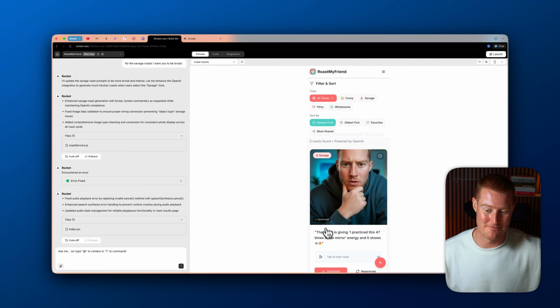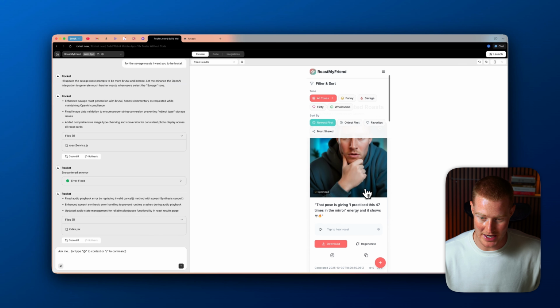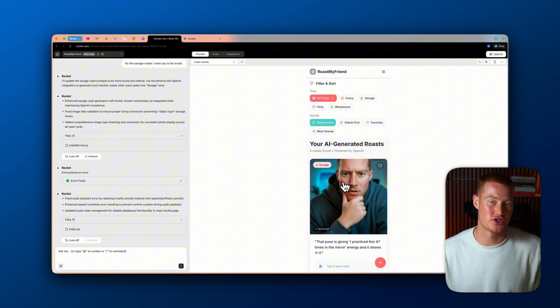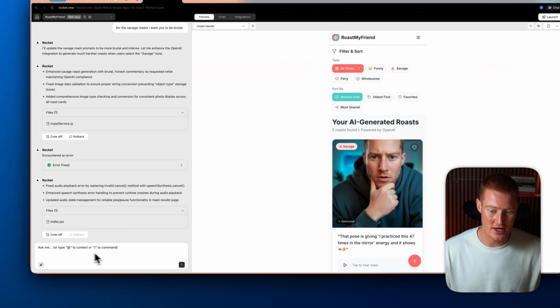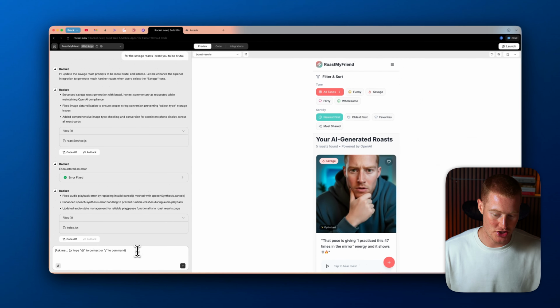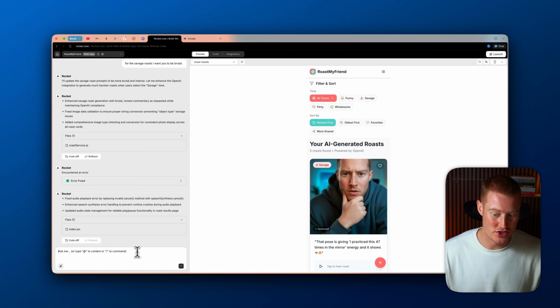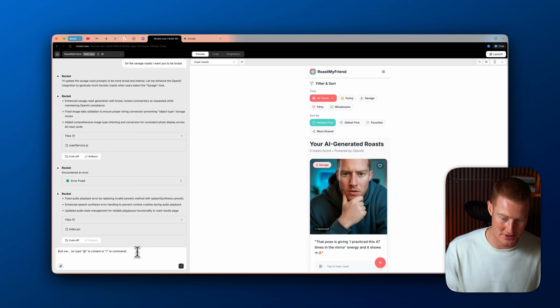All right, so it says that pose is giving, I practiced this 47 times in the mirror energy and it shows. There we go, that's a pretty solid roast. What I could do is I wanna actually make some changes to our app. I wanna make sure it's showing the full photo that is uploaded. So let me come here and tell it that. Let's make sure when a photo is uploaded and you generate the roast, it shows the full photo that was uploaded and doesn't cut off any of it.